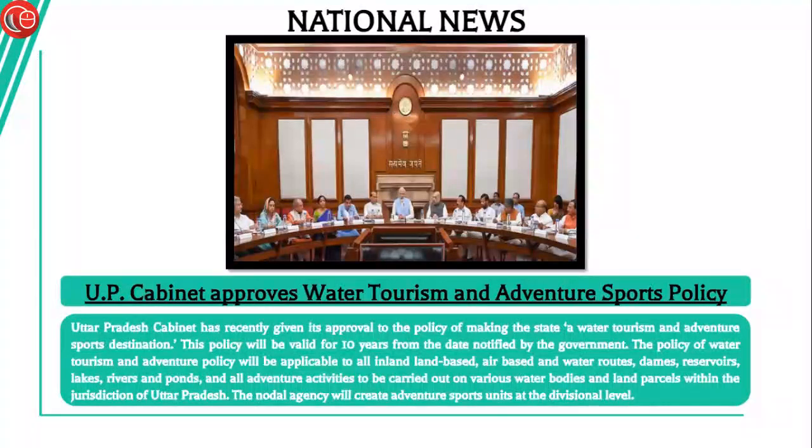The state cabinet for the state of UP has recently given its approval to the policy of making the state a water tourism and adventure sports destination. This policy will be valid for 10 years from the date notified by the government. The policy of water tourism and adventure will be applicable to all inland, land-based, air-based water routes, dams, reservoirs, lakes, rivers and ponds, and all adventure activities to be carried out on various water bodies and land parcels within the jurisdiction of the state.